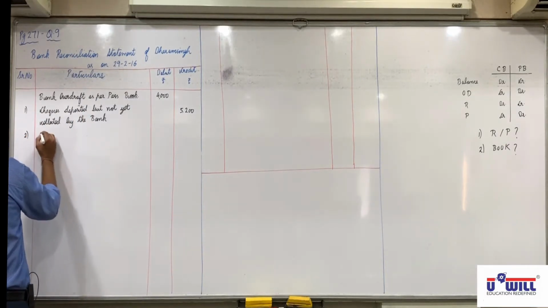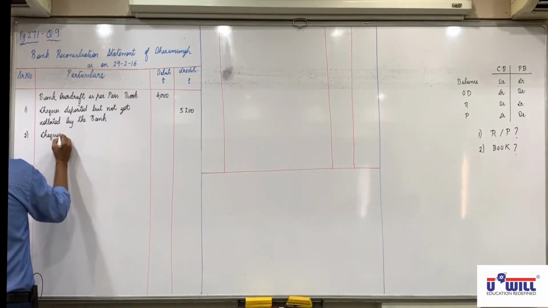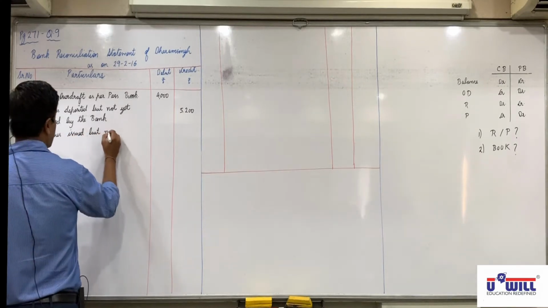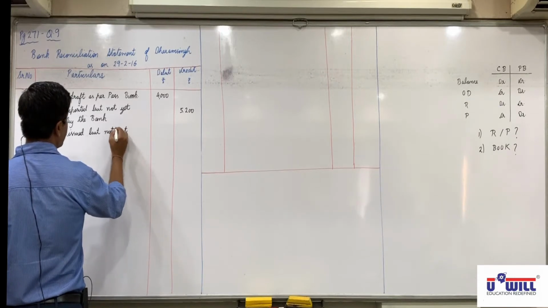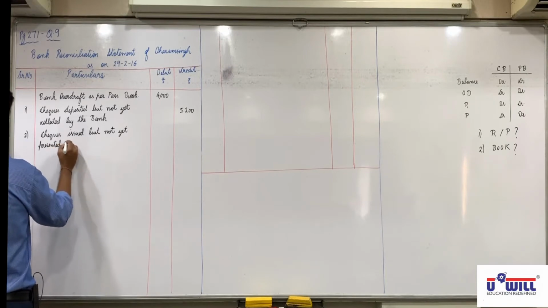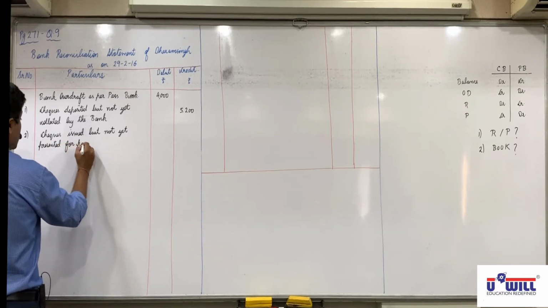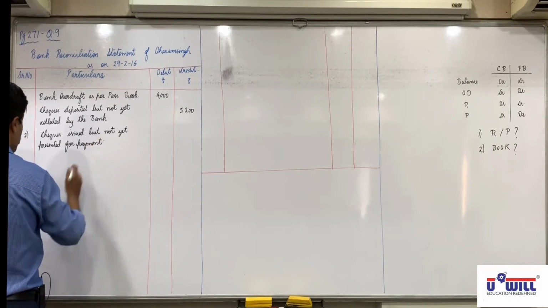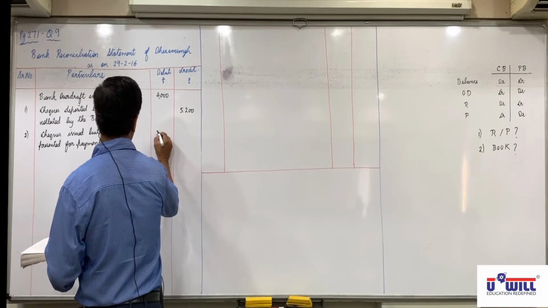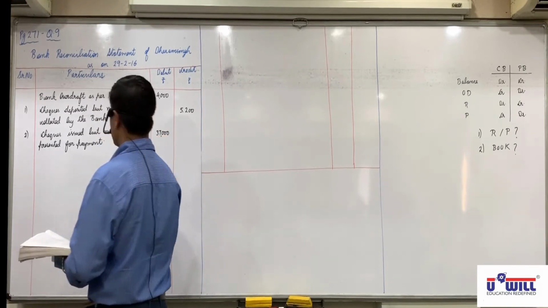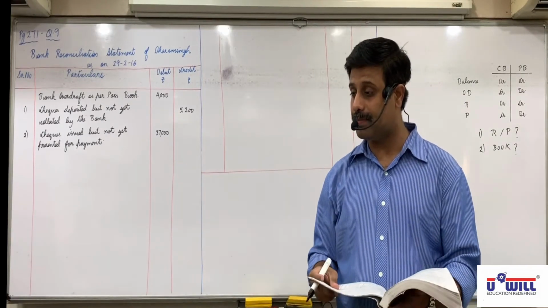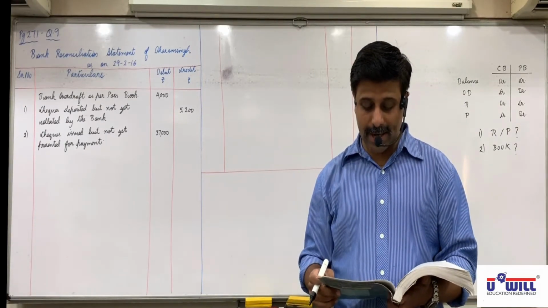So second reason, cheques issued but not yet presented for payment. So 37,000 is credited in cash book but not debited in passbook, so debited PRS. Anyone having any doubt on this? Raise your hand if you are still writing up till here.